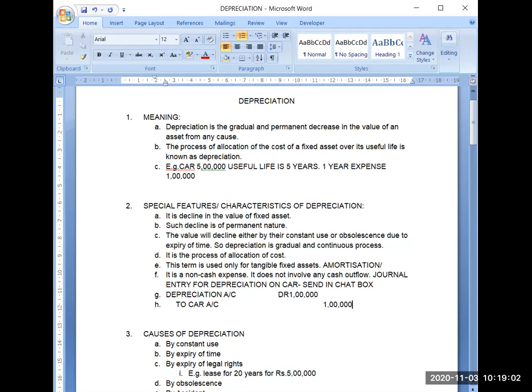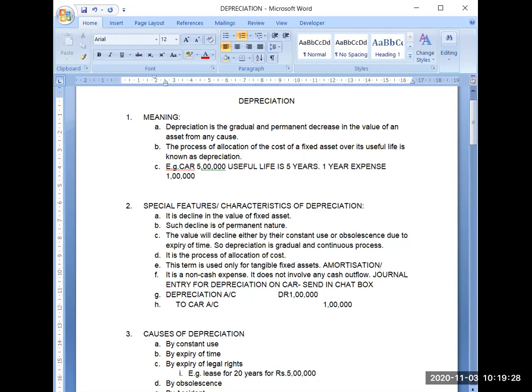It is an expense, obviously, but that expense has already been paid at the time of purchase of the car. We are just charging one portion of that capital expenditure to our profit and loss account this year as rupees 1 lakh, and we have named that expense depreciation. I hope the meaning of non-cash expense is clear. Why am I emphasizing non-cash expense again and again?